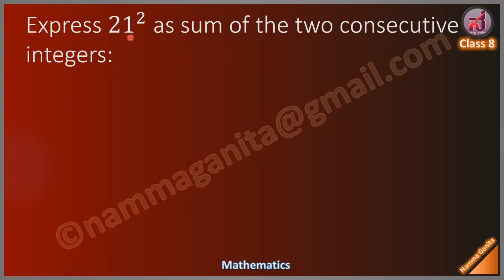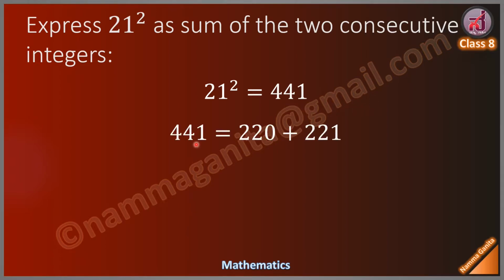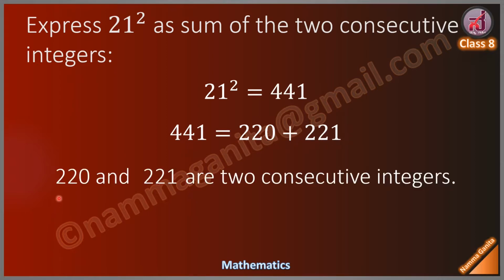First you calculate 21 square. 21 into 21, that is equal to 441. Okay, now you express 441 as sum of two consecutive integers. 441 is equal to 220 plus 221. Here 220 and 221 are two consecutive integers. Therefore, 21 square is equal to 220 plus 221.